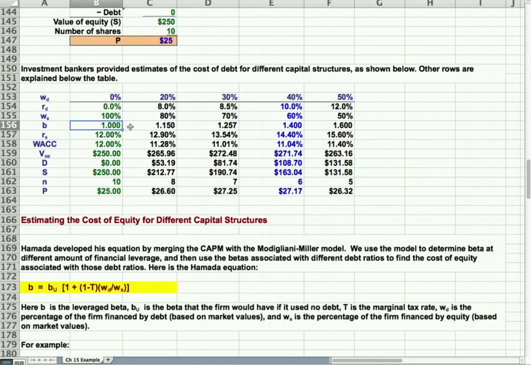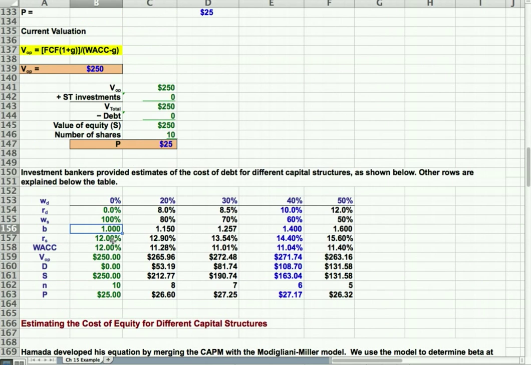So we know what the beta is when there's no debt, 1. The cost of equity is 12, given above. The weighted average cost of capital is 12 because it's 12% times 100%.